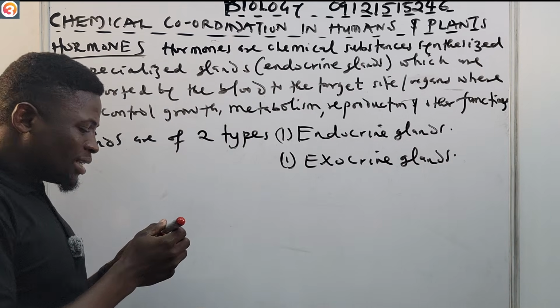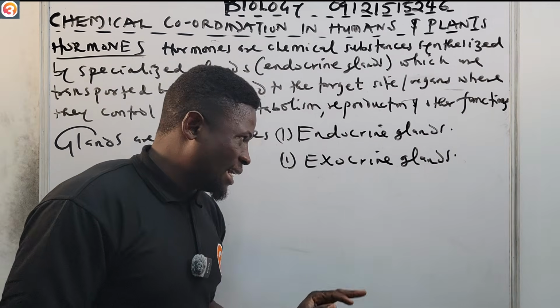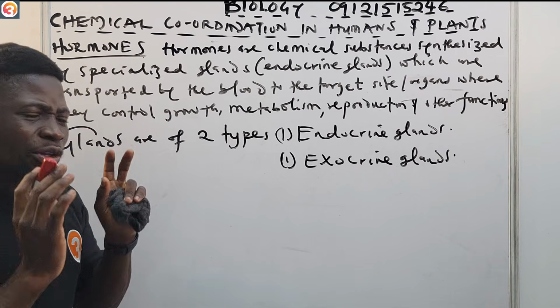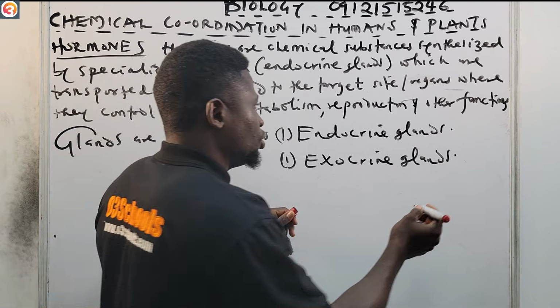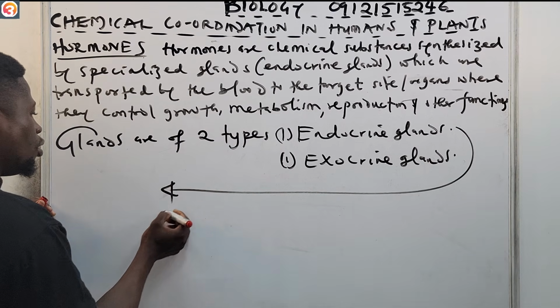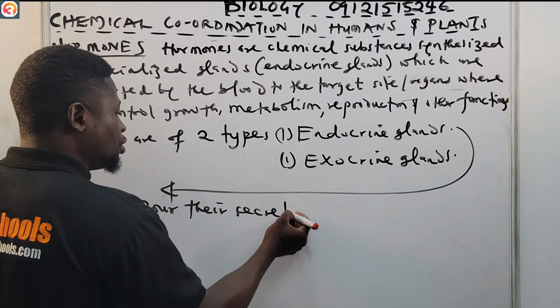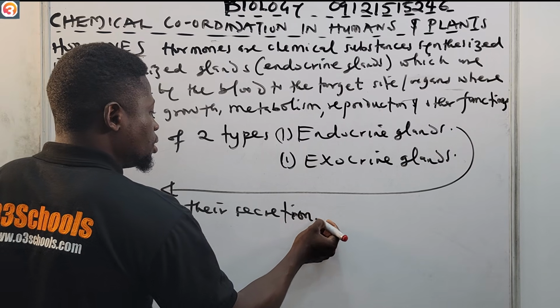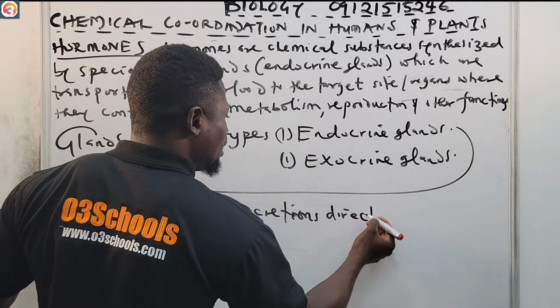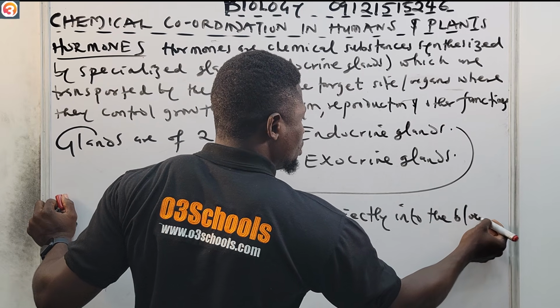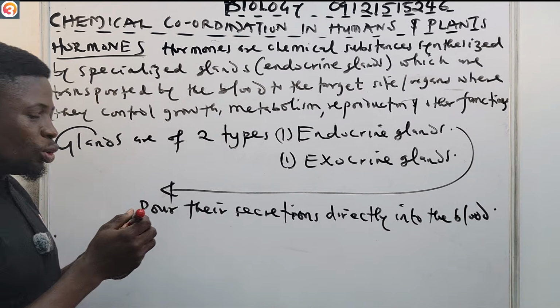So what is the difference between endocrine glands and exocrine glands? Endocrine glands are those glands that pour their secretions directly into the blood.